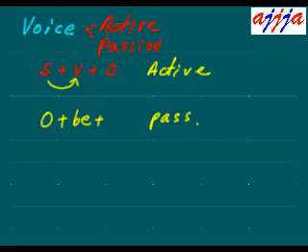Then you change the verb to PP. You know what PP is? Past participle. Past participle means like do, did, done. The last one is the past participle. Like go, went, gone. That's past participle.